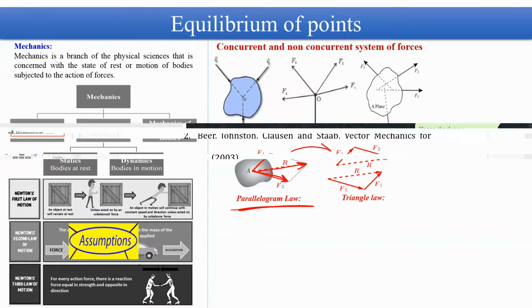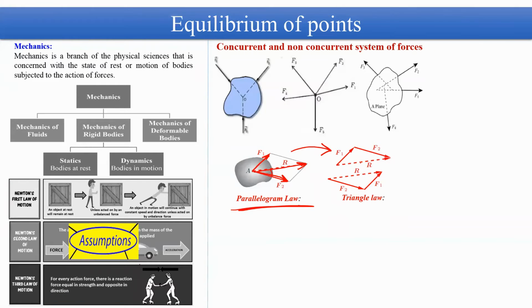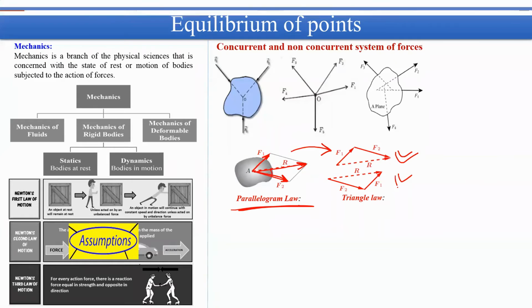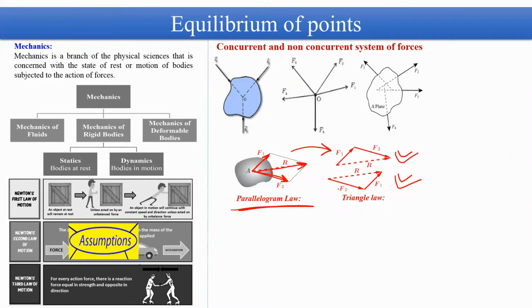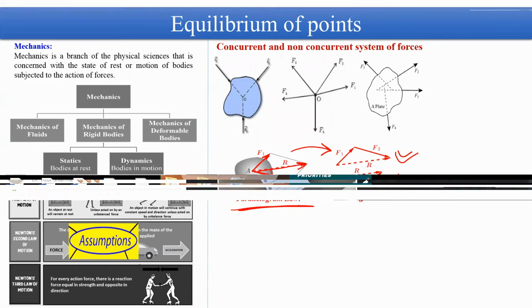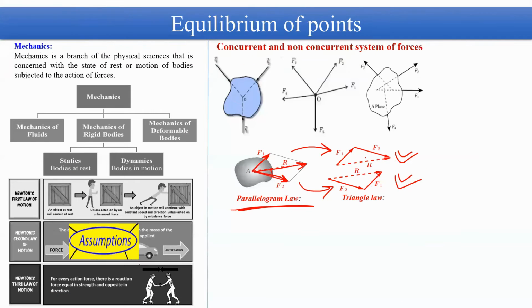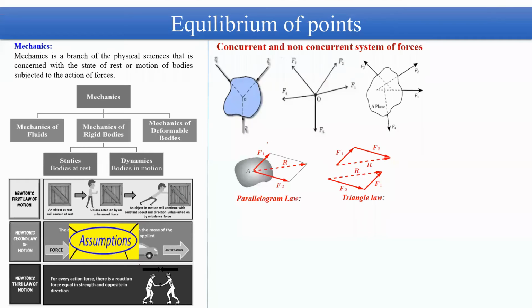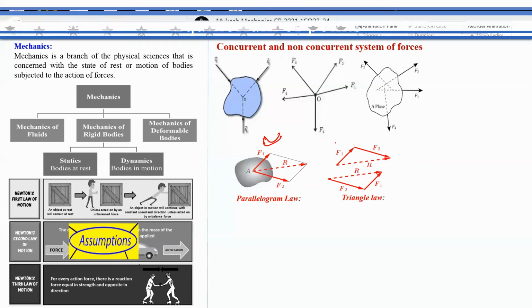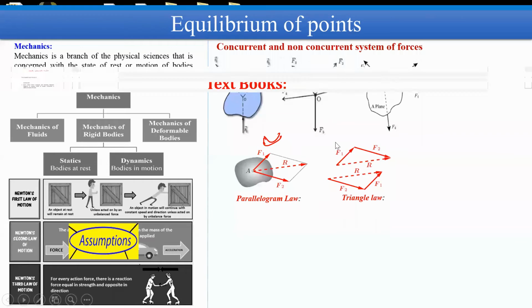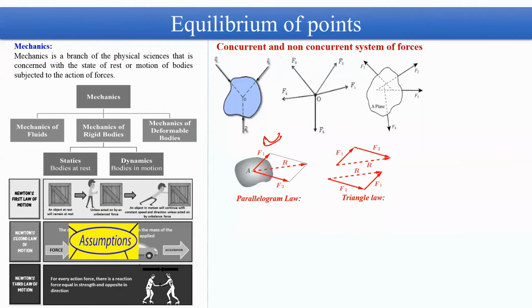This parallelogram can be divided into two triangles. So you may draw one triangle out of this parallelogram and one more triangle of this form from this parallelogram. Why are we dividing this parallelogram into these two triangles? Because if for the same situation you are able to draw a triangle in this particular form, then you will be able to apply triangle law, and triangle law gives several other formulas for finding the resultant.